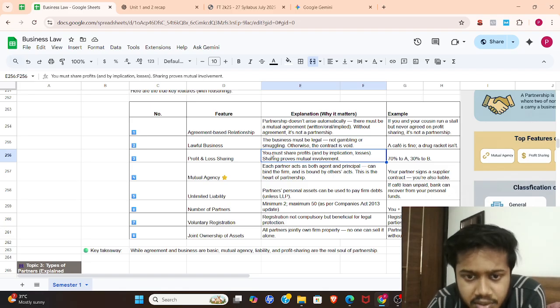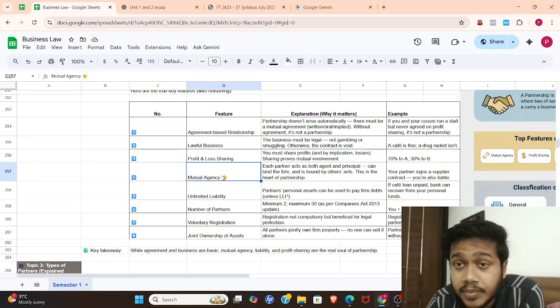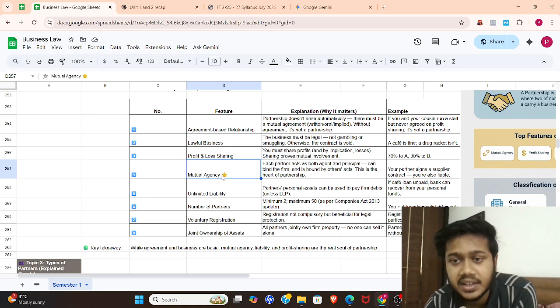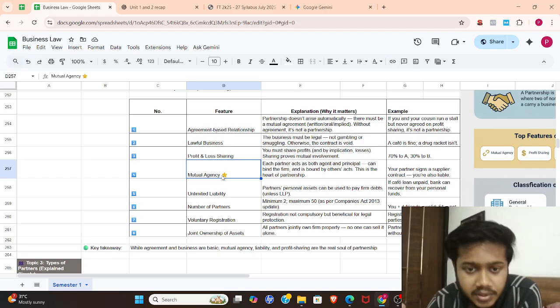So I'll just read what is written in here. You must share profits and losses. Sharing proves mutual involvement. Okay, in mutual agency. Remember, we just discussed it in the definition also. In mutual agency, it simply means that one person acting for all, acting on behalf of the firm as well as for the other partners too.